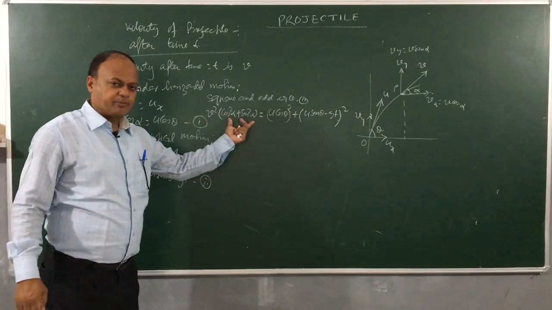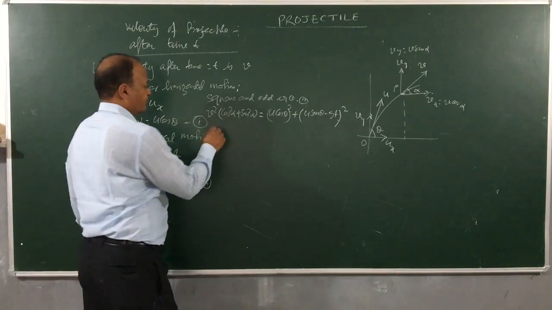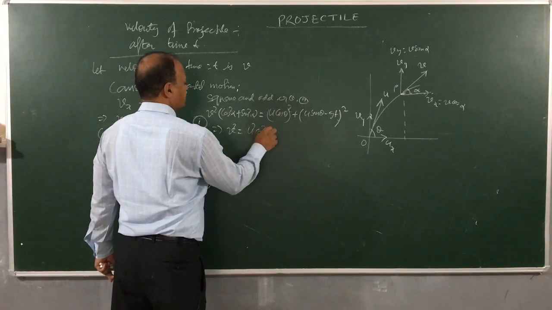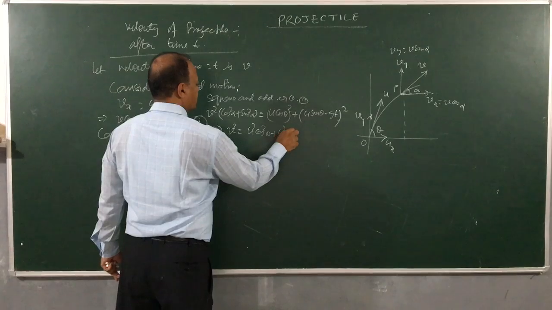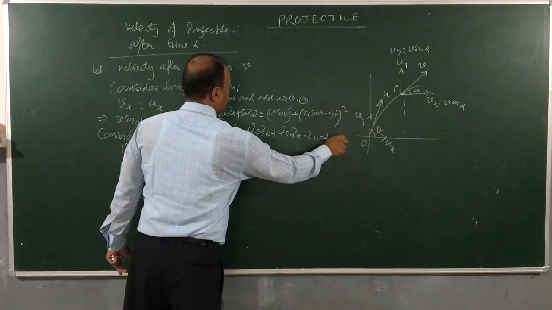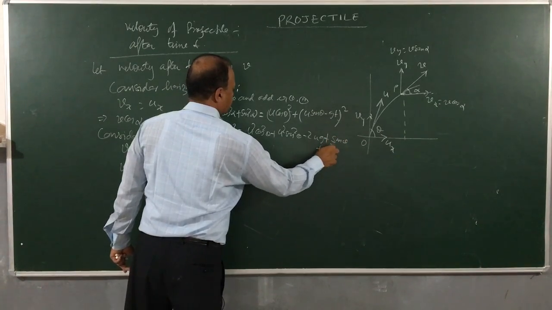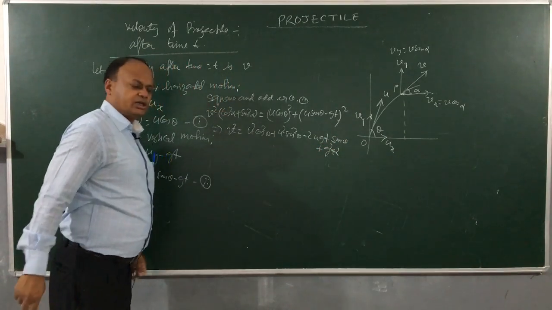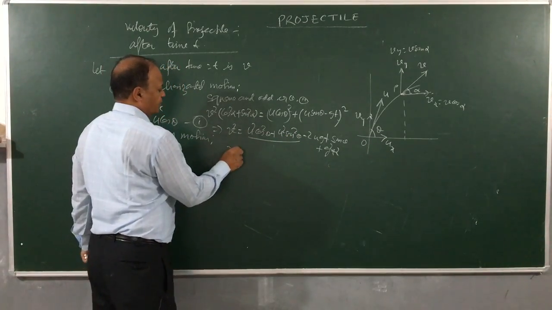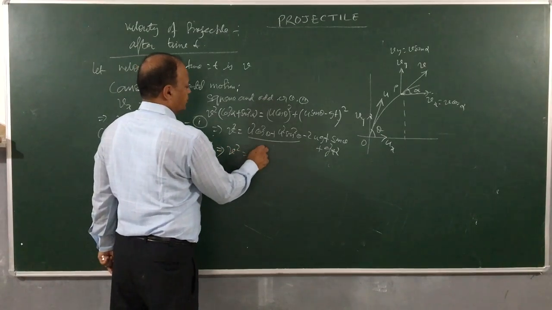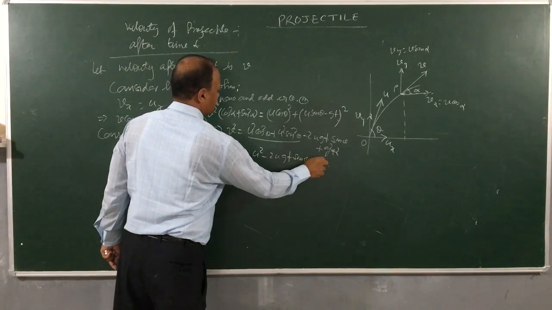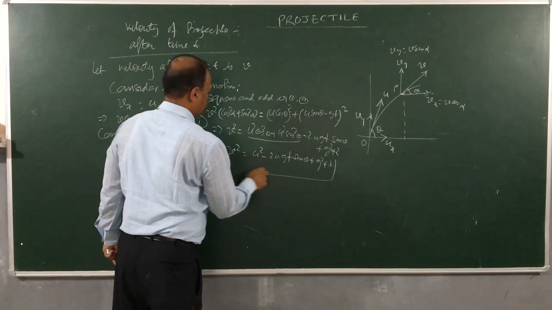Now we know that cos square alpha plus sin square alpha is equal to 1. So we get V square is equal to u square cos square theta plus u square sin square theta minus 2 u gt sin theta plus g square t square. Now children, here we take u square common. So we get V square is equal to u square minus 2u gt sin theta plus g square t square.